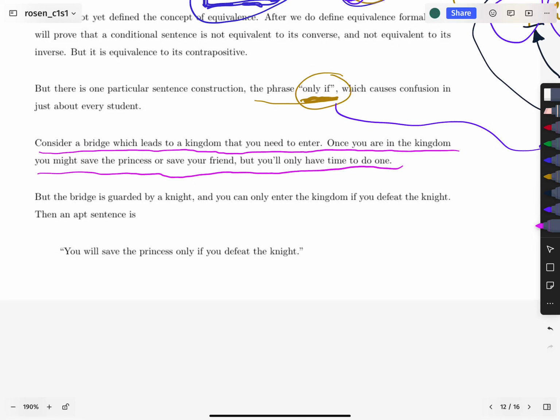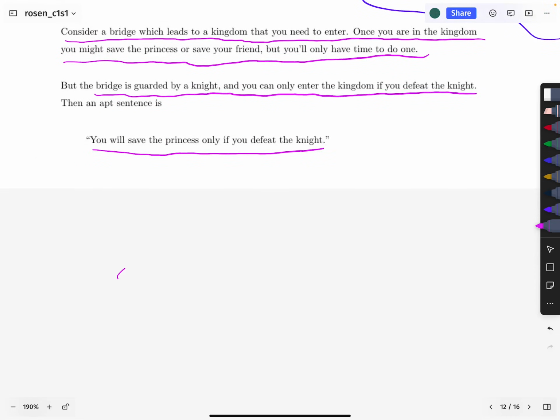Okay, but the bridge is guarded by a knight, and you can only enter the kingdom if you defeat the knight. And so an apt sentence to say is you will save the princess only if you defeat the knight. I think that is intuitively clear, right? Bridge, I'm not going to even try. Oh, man, that looks like a frowny face.